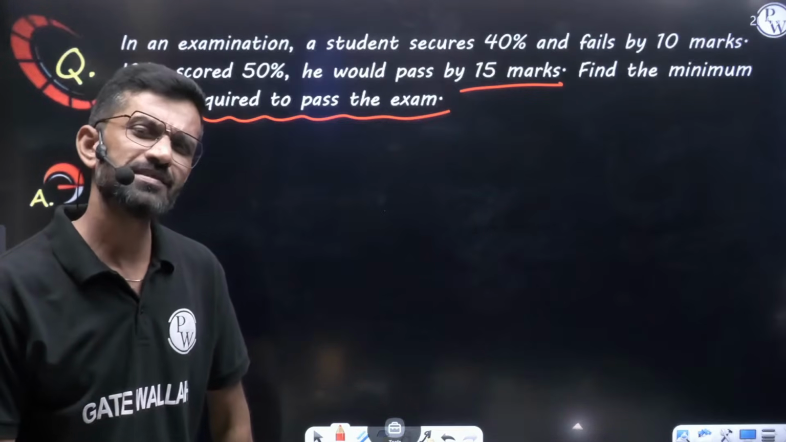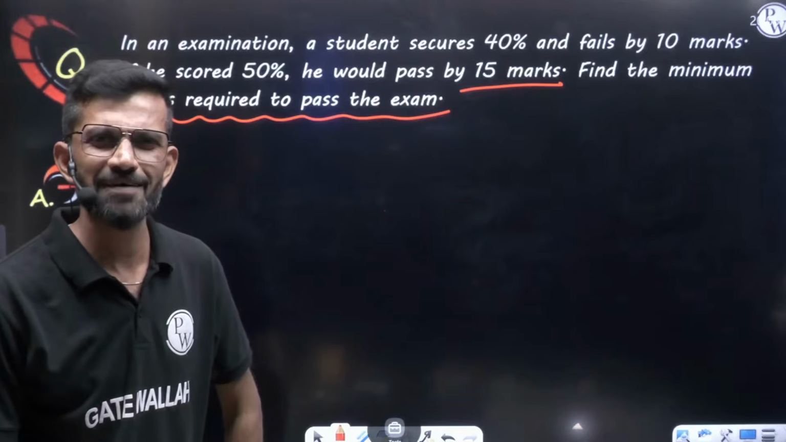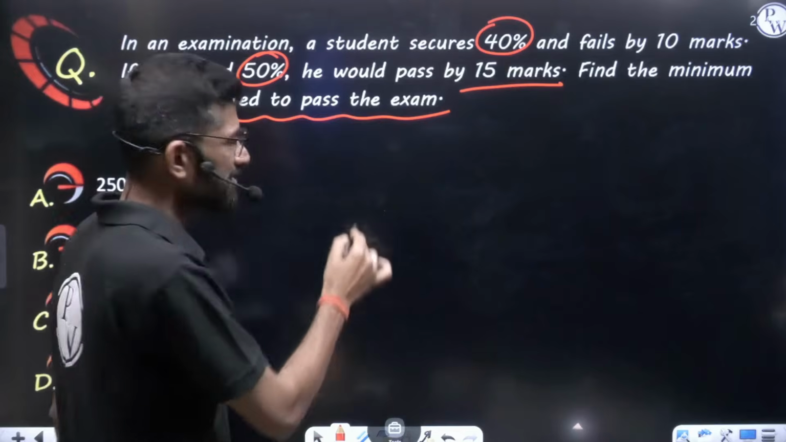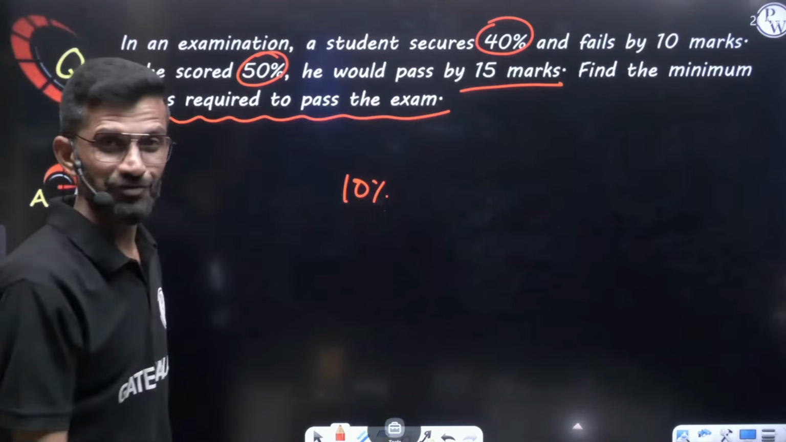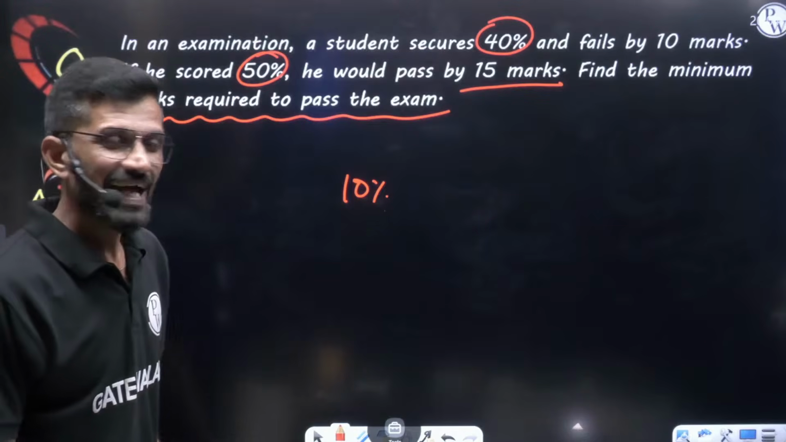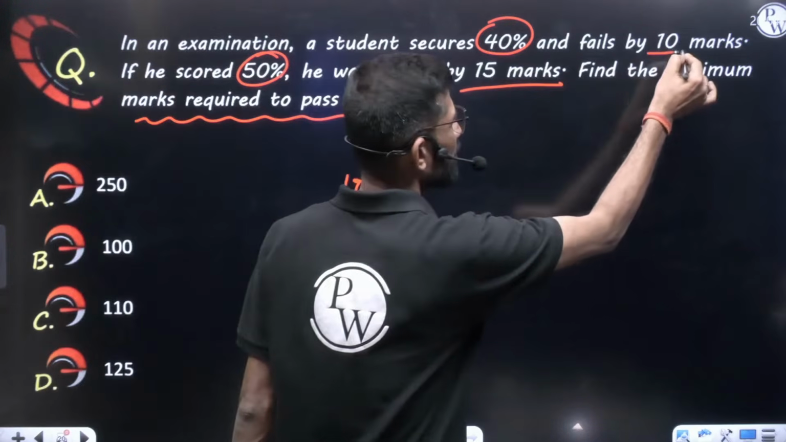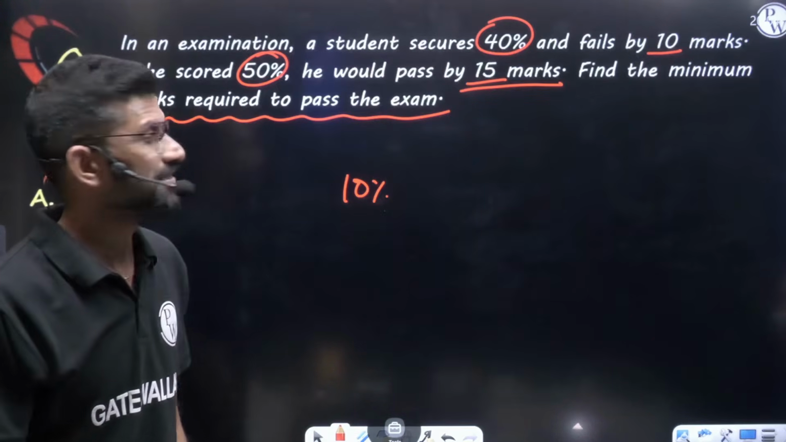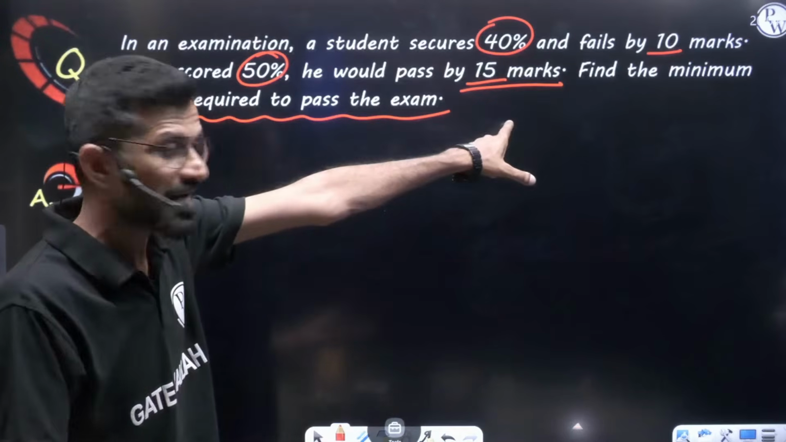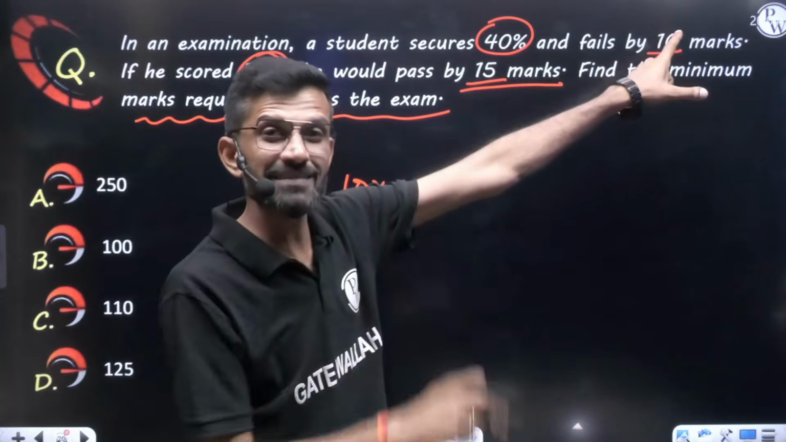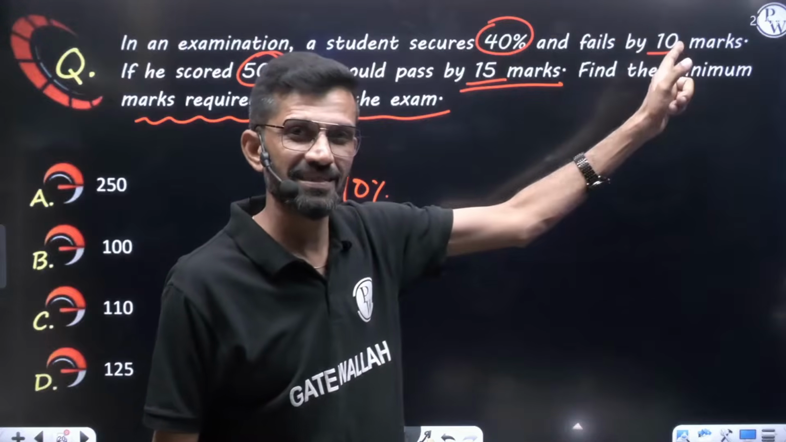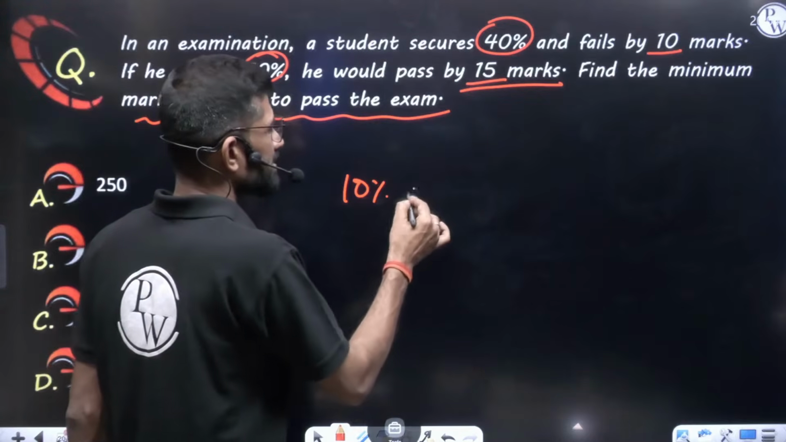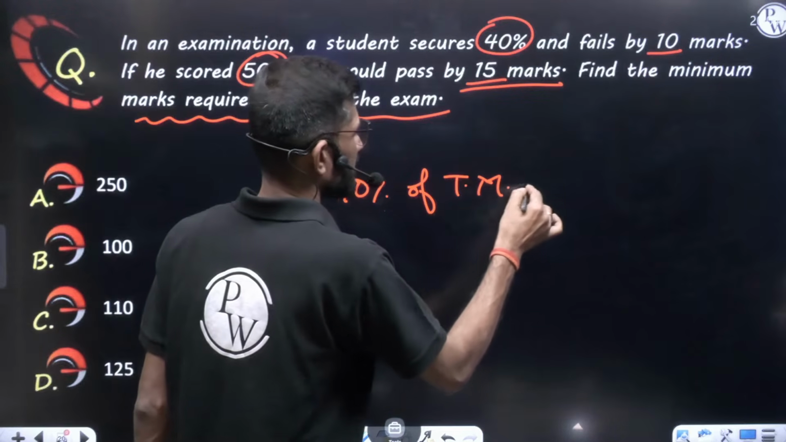First of all, let's see what the total marks for that exam are. The difference between 40% and 50% is 10% in percentage. And consider the difference between the marks he got earlier and the marks he would get if he got 50%. At 50% he is 15 marks more than the pass mark, and at 40% he is 10 marks below the pass mark. So from minus 10 to plus 15, there is a total gap of 25 marks. So I can say 10% of total marks is equal to 25.